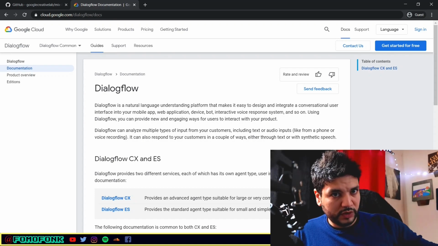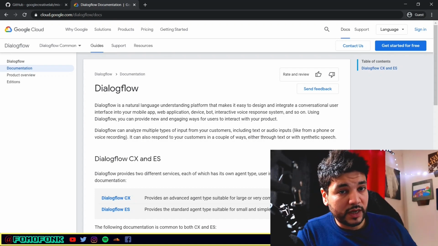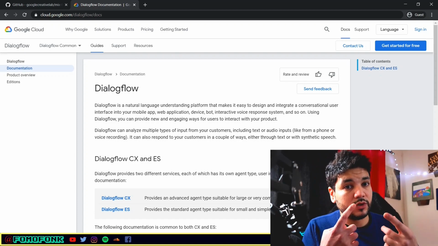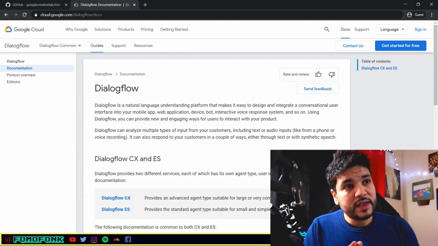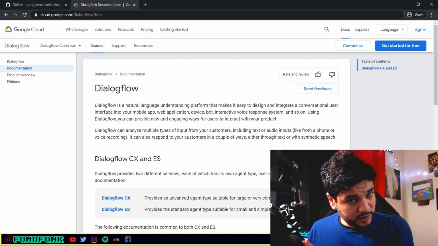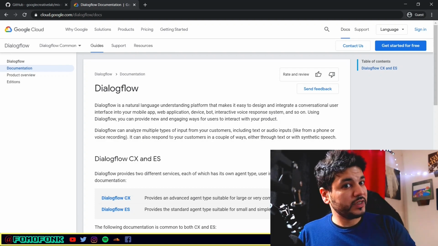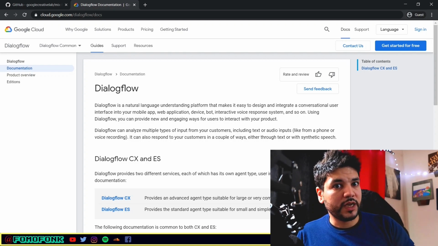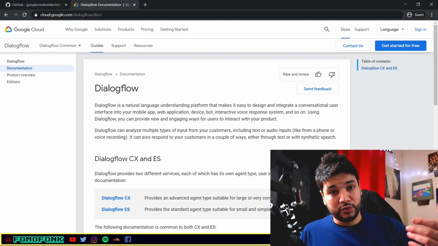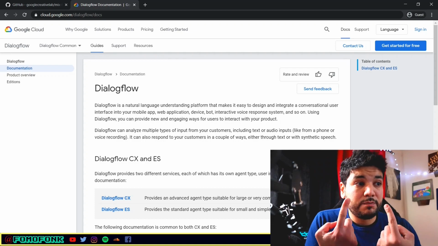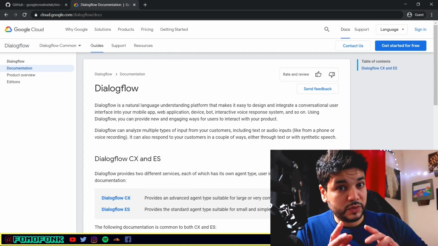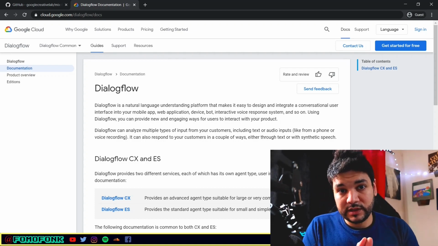So the way it normally works is when you train Dialogflow, it learns about your intents, and then it comes up with entities. Entities, in the same example, is saxophone. It understands what you mean by your intent. So as a response, it's going to reply back to you either through text or synthetic speech.